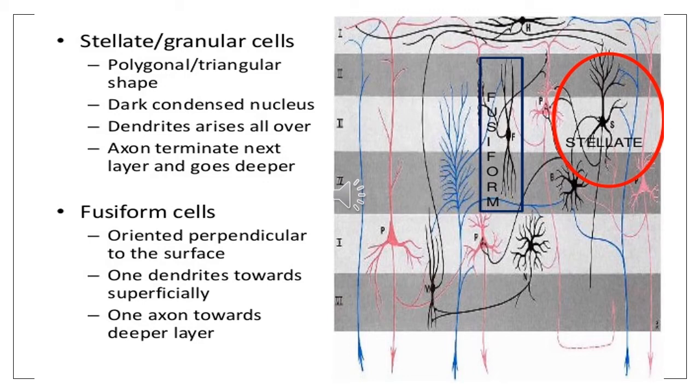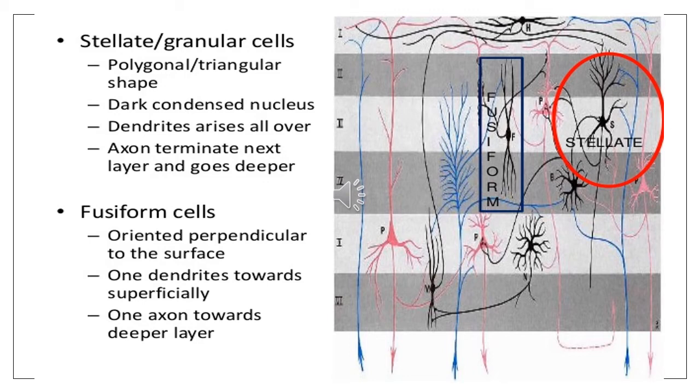It has a dark condensed nucleus and the axons terminate in the next layer or go a little bit deeper. In the diagram on the right side, you can see the encircled red area. The red circle is enclosing the stellate shaped cell.